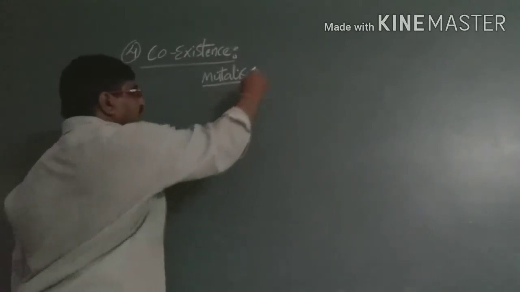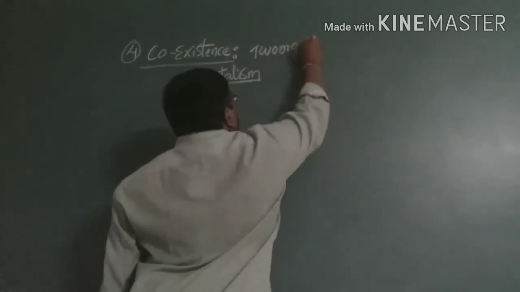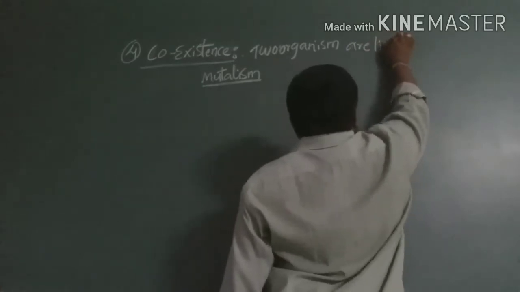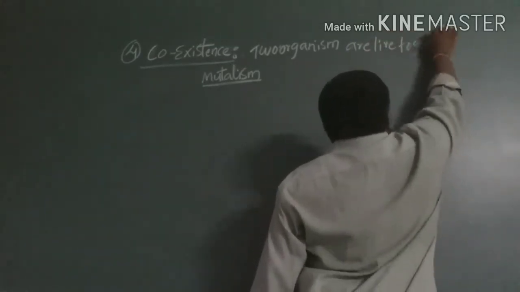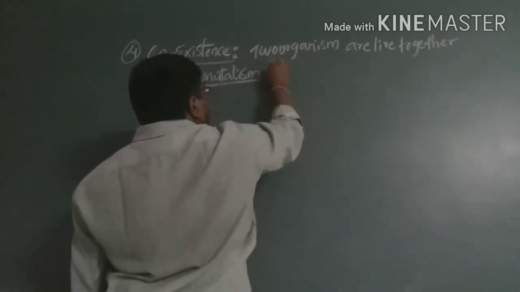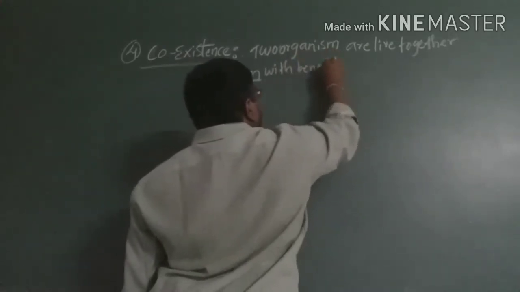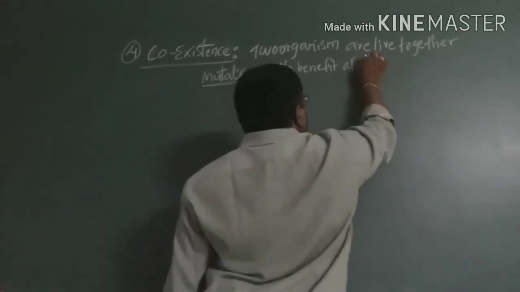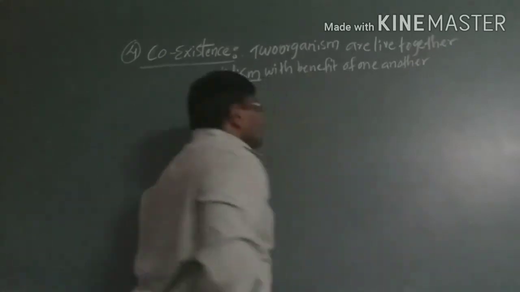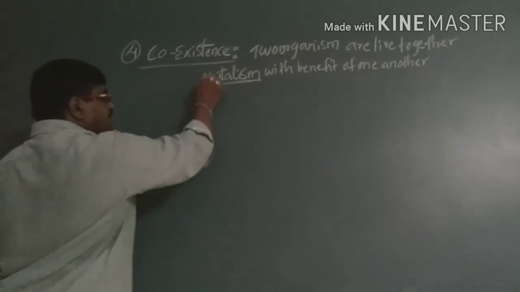That means if two organisms are living together with the benefit of one another, we can call that coexistence. Otherwise we can use the word mutualism also.